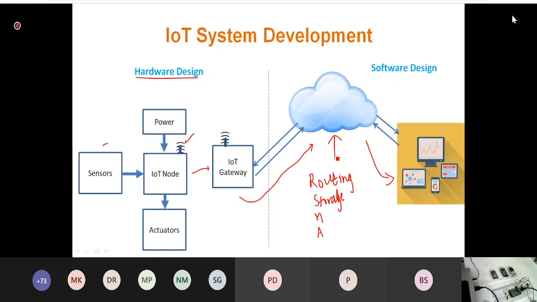The next thing that we are doing is the analytics. Okay, so in this way we can have multiple things which we can do.